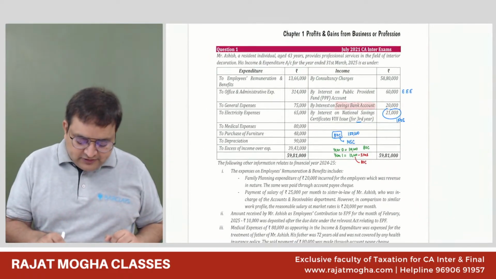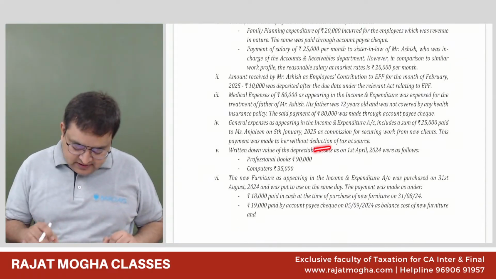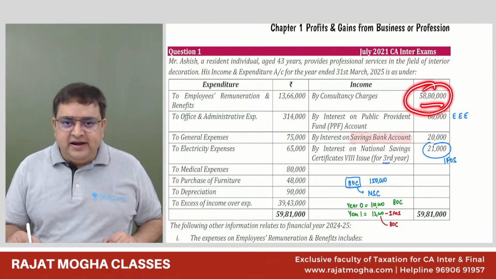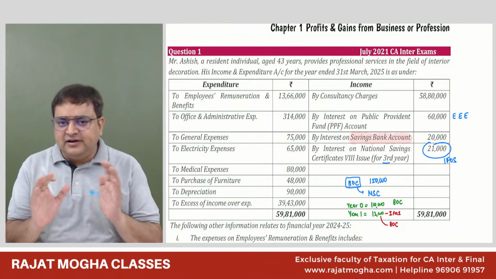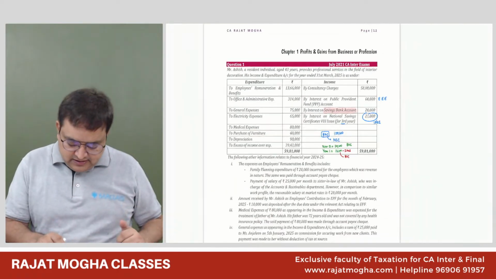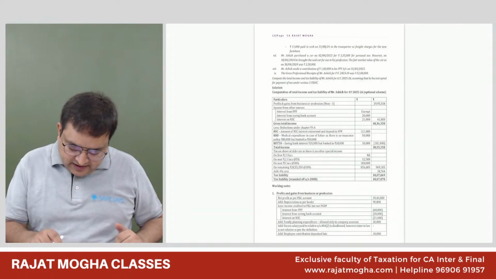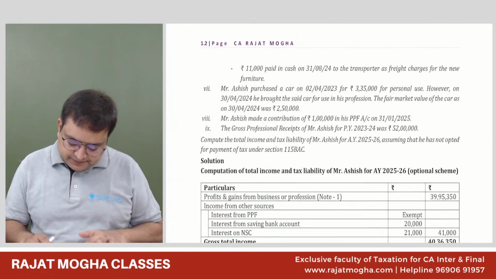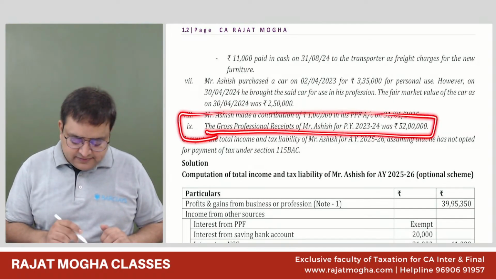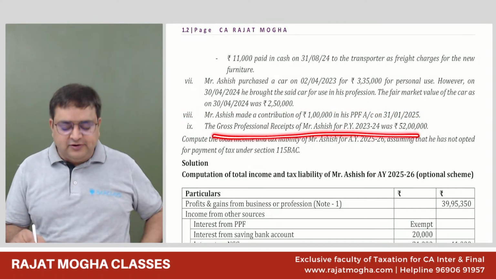Okay. So this guy has not deducted TDS. See, what is the turnover of the current year? 58 lakh 80,000. We are not concerned with the turnover of the current year. We should take the turnover of the last year. So let us see whether turnover of the last year is given to us. Just read the last line and tell me what was his turnover of the last year? 52 lakhs. The gross receipts of the last year was 52 lakh.